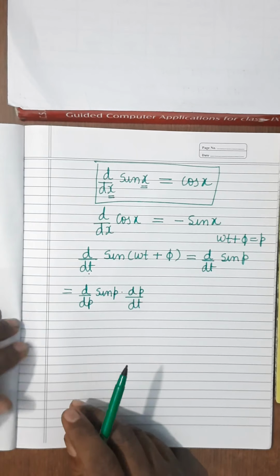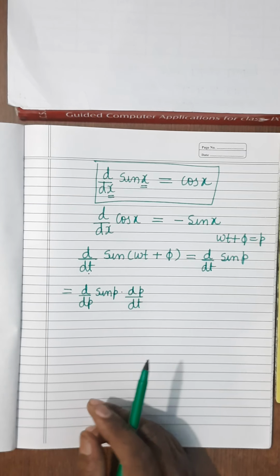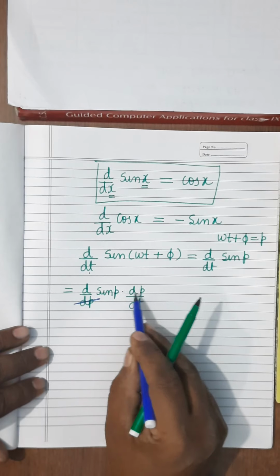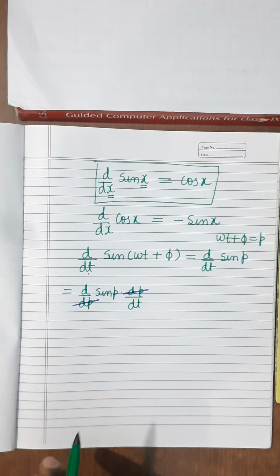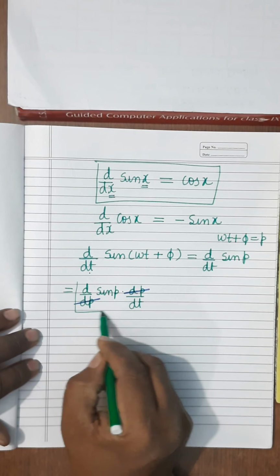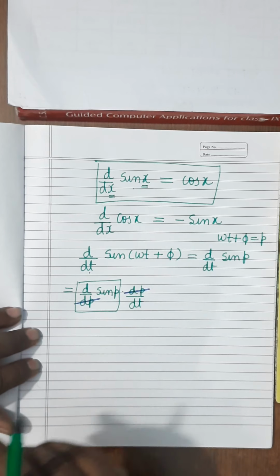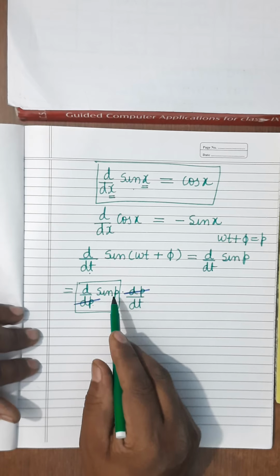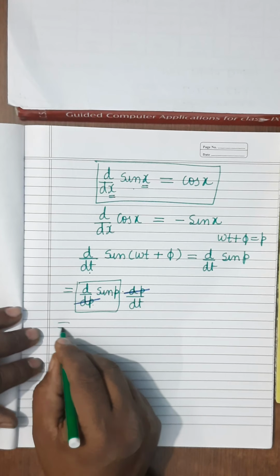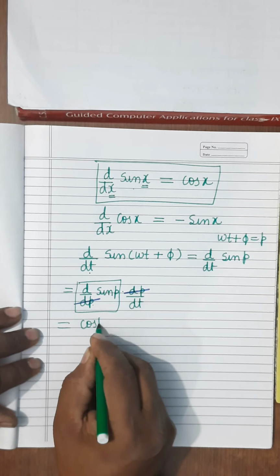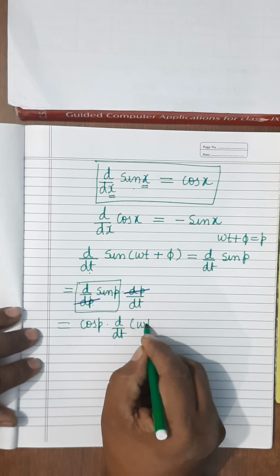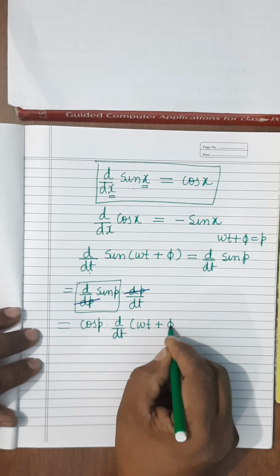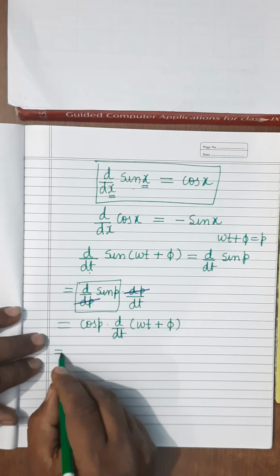If you check it here, you will find that dp and dp will cancel. It is still d by dt of sin p. Now in d by dp of sin p, because now it has become same, you can write it as cos p. It is cos p into d by dt, and in place of p what will you write? Omega t plus phi.